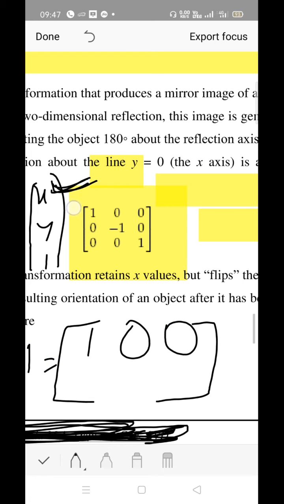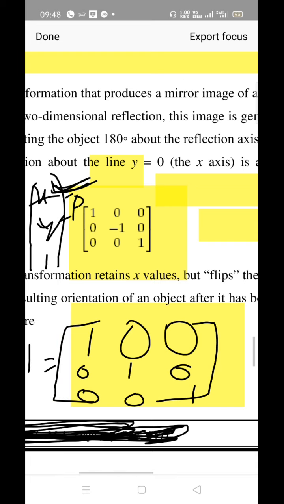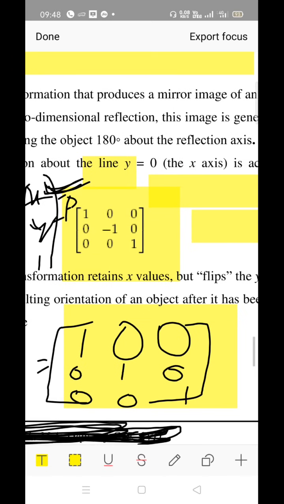Same thing, I am representing the point P, as mentioned over here. Then we have y in the second row, right? y in the second row means there is no x parameter, make the x parameter 0, y is 1, the last parameter is 0, and then the constant is represented in this way. This is for object P, right? For the same object P, we are observing the mirror image along the x-axis, that is for the line y equal to 0.